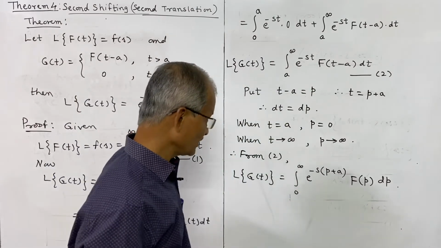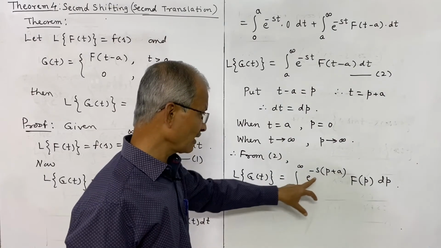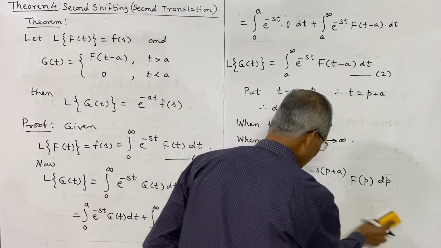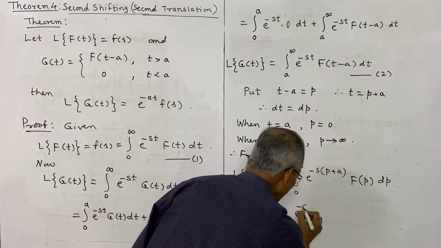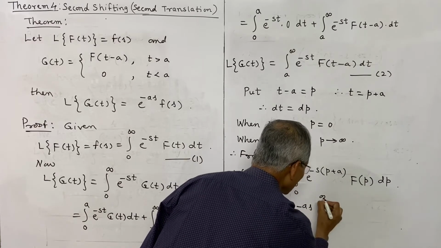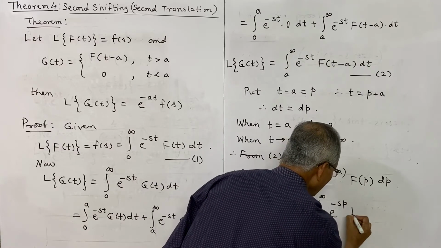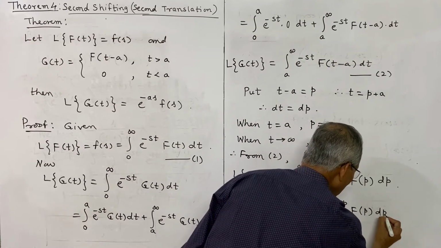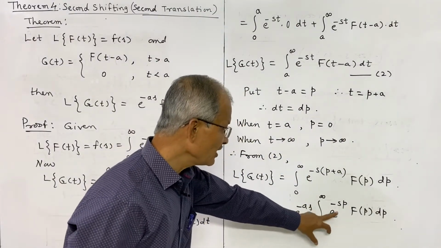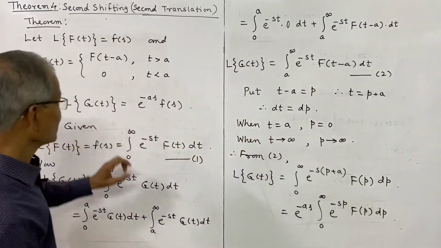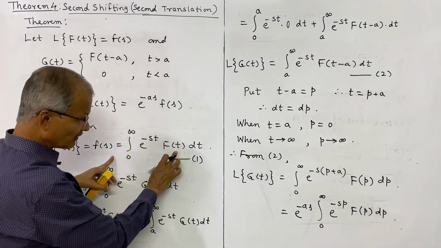Now this is the integration with respect to p. Therefore e power minus s a can be taken outside the integral, that is e power minus a into s, and inside the integral, integral 0 to infinity, e power minus s p f of p dp remains. Now you see this integral is exactly in the same form as integral 0 to infinity e power minus s t f of t dt.